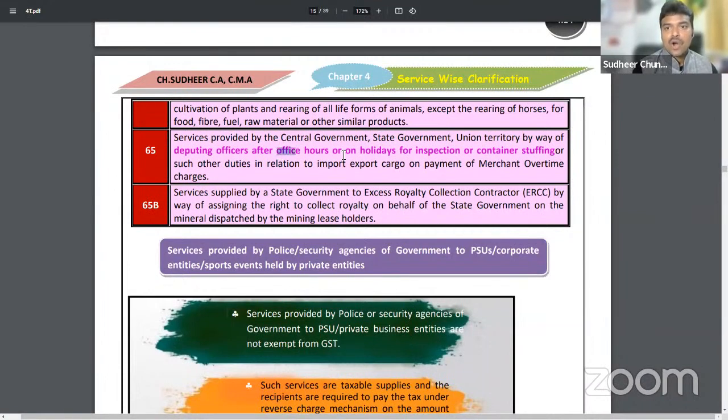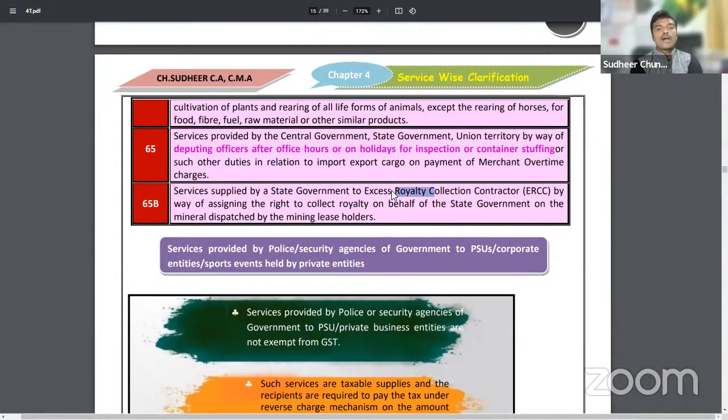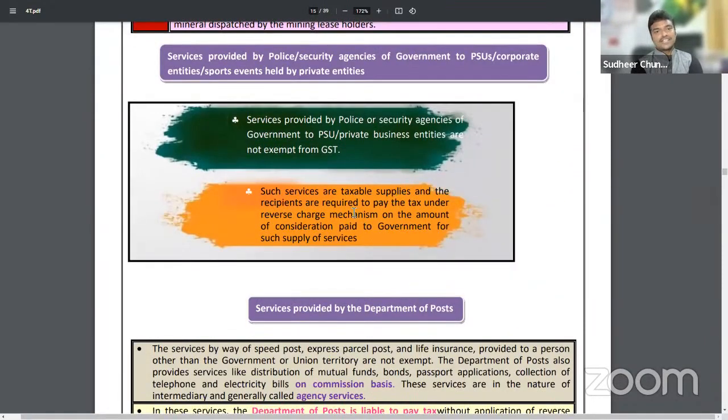Next, offline hours, merchant overtime charges will be collected. Sir, in a port area, in a customs port, we have to unload during working days and working hours only. On any holiday, if we want any cargo, in such case we have to pay merchant overtime charges. Will such merchant overtime charges be liable to GST or not? No, such merchant overtime charges are also exempted from GST. Next, if government collects any royalty, such royalty is also exempted from GST.